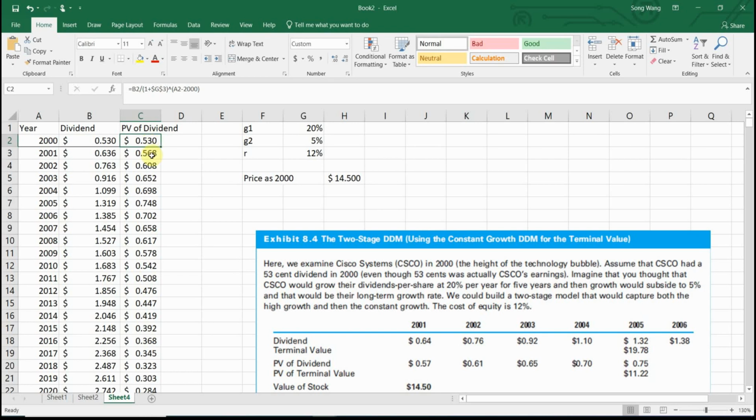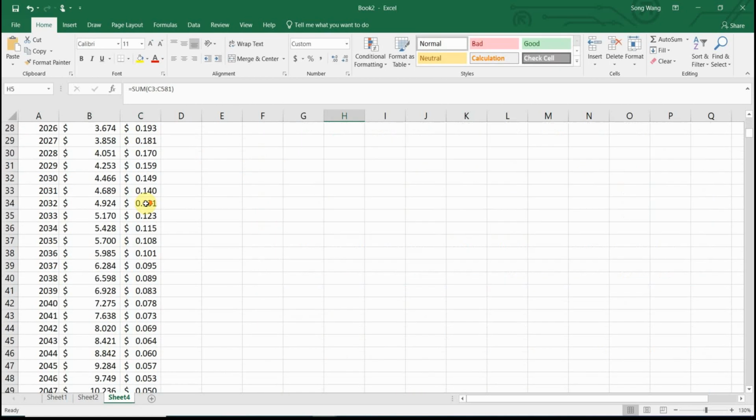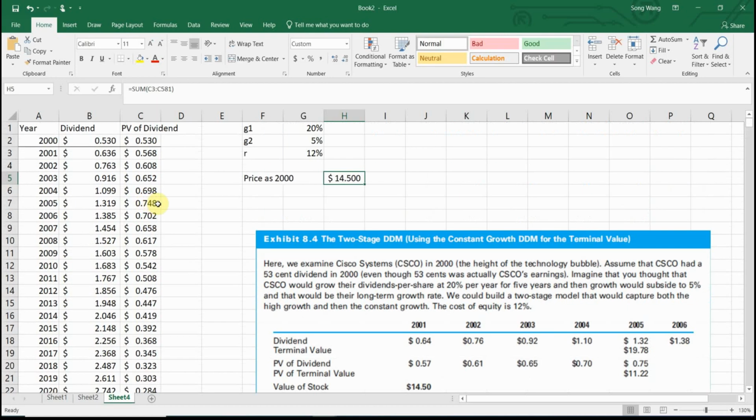All right, because that dividend was already paid, and that does not belong to the stream of future cash flows. So you only count the dividends starting in year 1 all the way to year infinity, and then add all their present values together. Okay, so that's the way to solve for it using the Excel simulator.